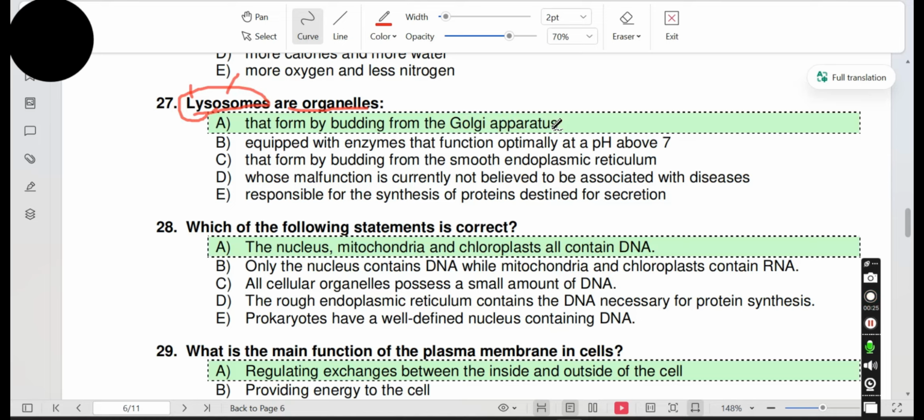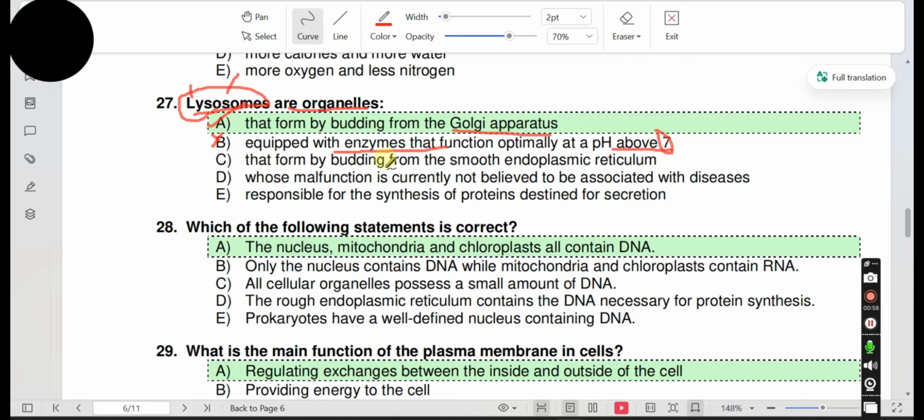The enzymes of lysosomes are prepared by the rough endoplasmic reticulum, then modified in the Golgi apparatus, and bud from the Golgi apparatus. It is a correct option. Option B, equipped with enzymes that function optimally at a pH above 7. Above 7 is a basic pH. Lysosomes contain enzymes which work in acidic pH. B is incorrect.